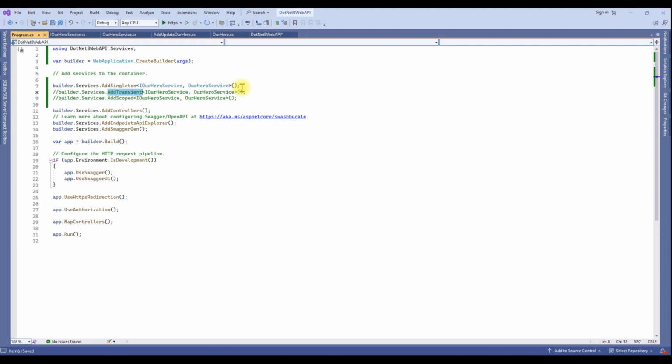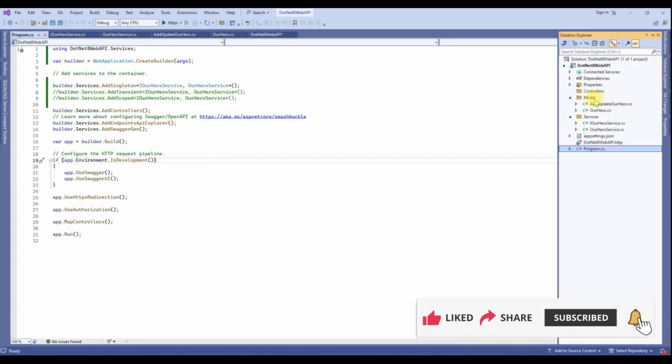If you register your service as scoped, it means one request, one object. If you inject the same service twice, then it will share an object. But if you register as transient, and you inject your service two times in your app in the same request, it will provide a separate object for both. So this is the difference between transient and scoped. Singleton always has a single object. So now our service is also registered.